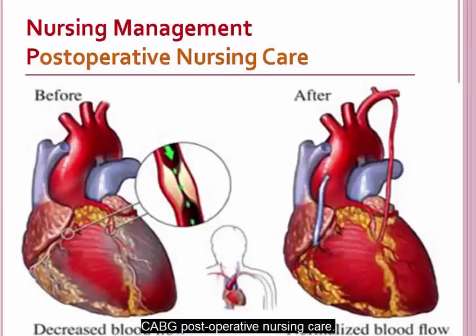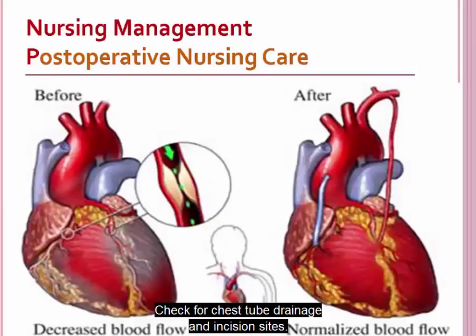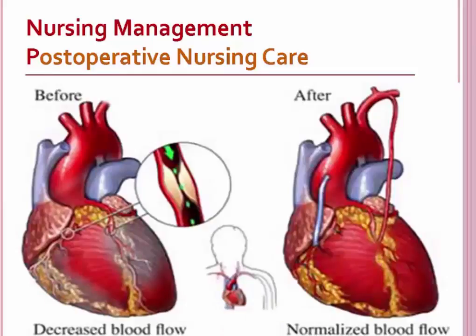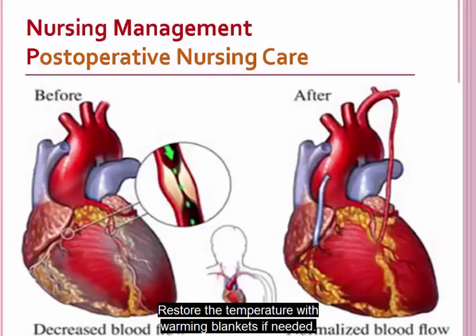CABG postoperative nursing care. Assess the patient for bleeding. Check for chest tube drainage and incision sites. Check fluid status, replace electrolytes, and restore the temperature with warming blankets if needed. Postoperative dysrhythmias, specifically atrial dysrhythmias, are common in the first 3 days after CABG surgery. Postoperative atrial fibrillation occurs in 20 to 50% of patients.